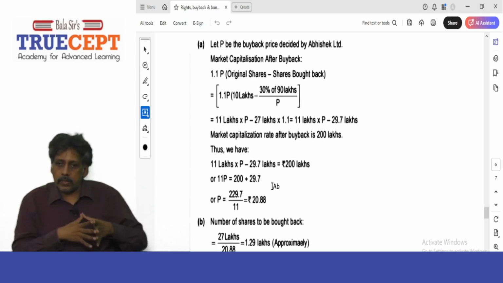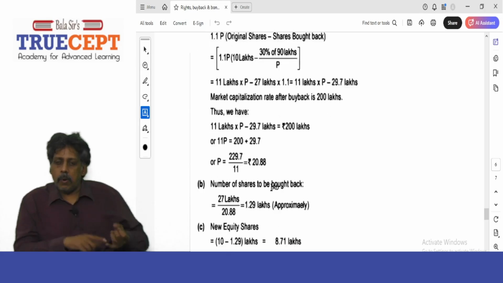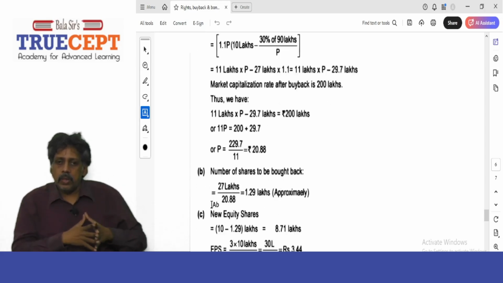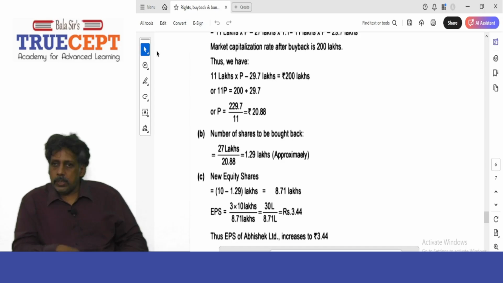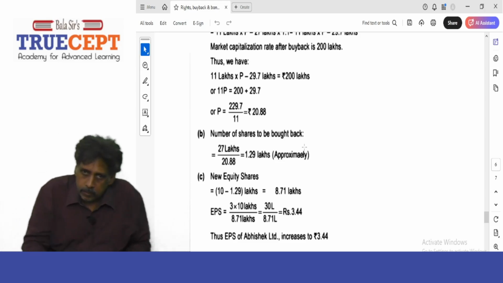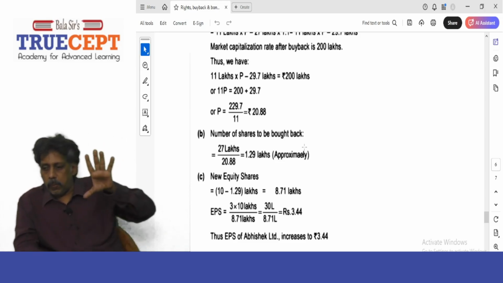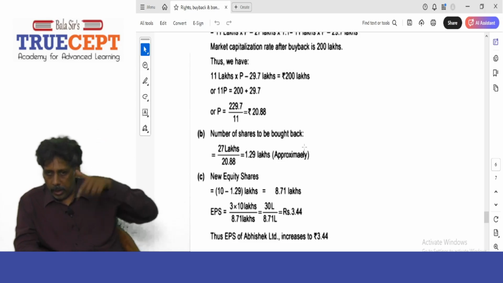Now, if we divide 27 lakh rupees, the amount you're going to spend on buyback, by rupees 20.88 per share, it gives the number of shares you can buy back: approximately 1.29 lakh shares, out of the 10 lakh shares in the market.